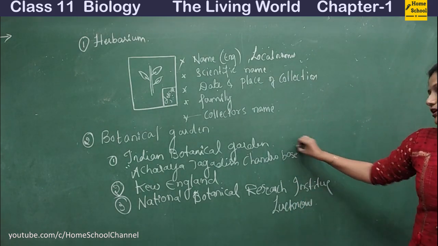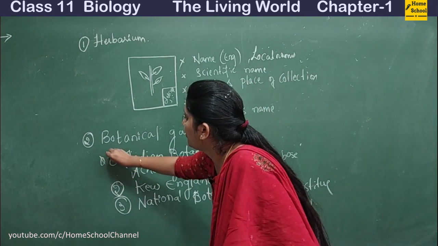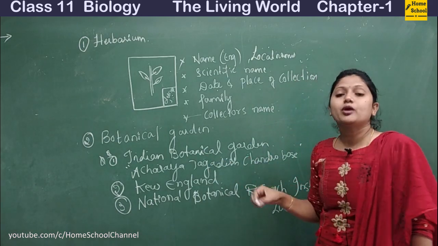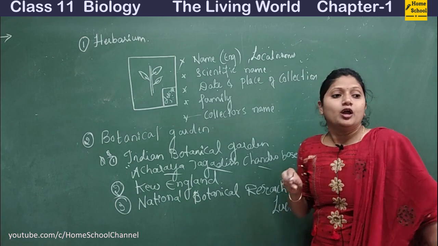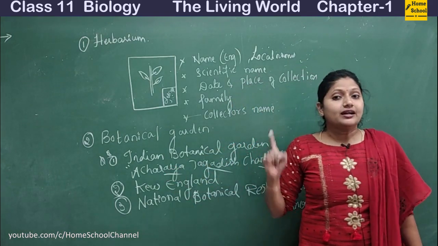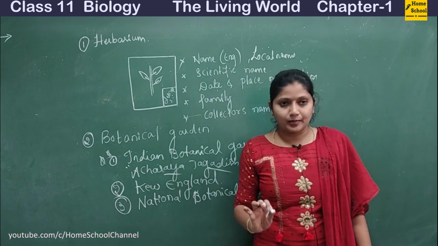So these three are very important. You have to remember, and this is very, very important. Instead of Indian Botanical Garden, they may also ask it as Acharya Jagdish Chandra Bose Botanical Gardens. And what you have to remember is that there's a great banyan tree present in this particular botanical garden.